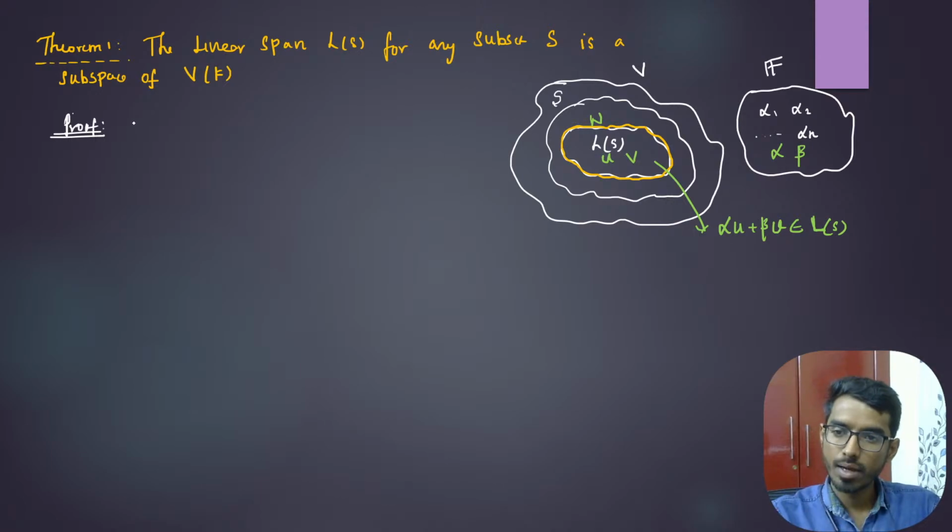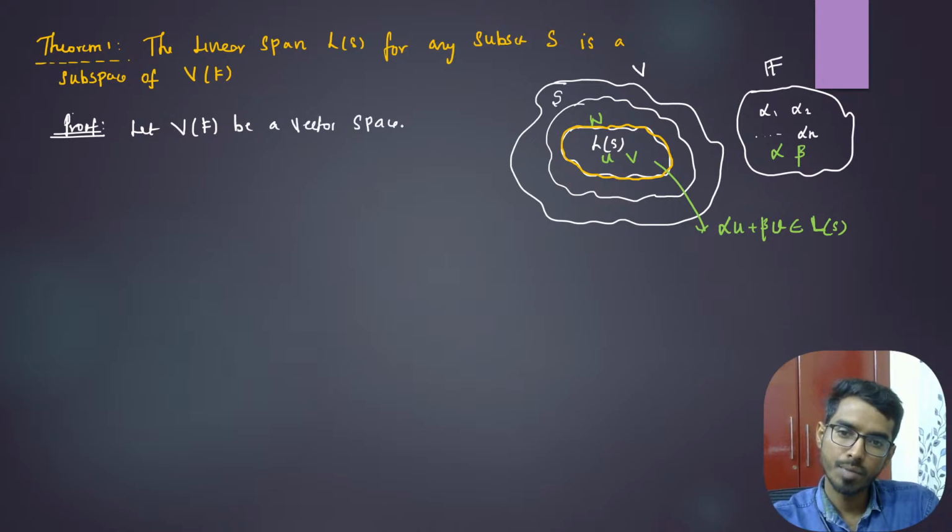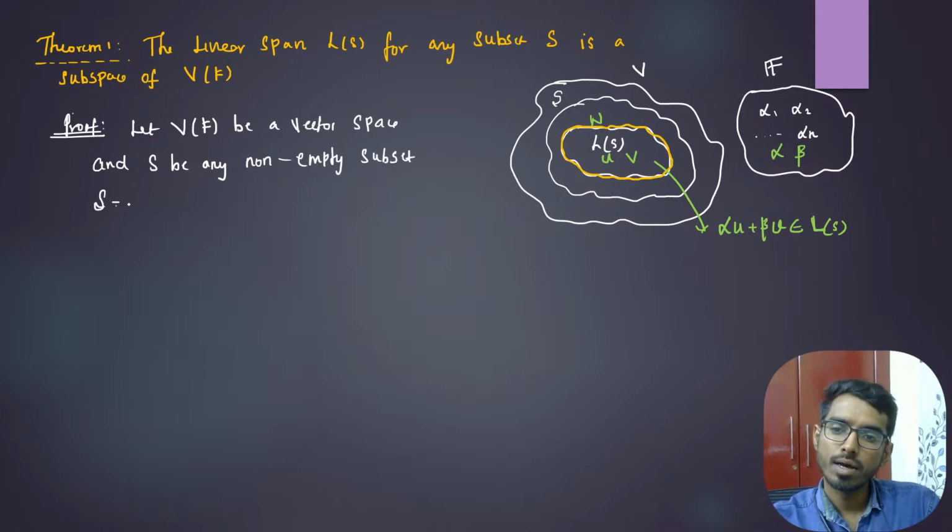Now let V of F be a vector space, and S be any non-empty subset. Let us take S to be some v1, v2, v3, and so on up to vn.